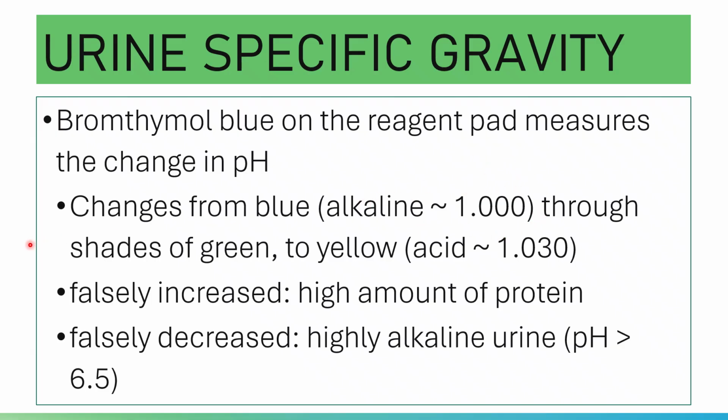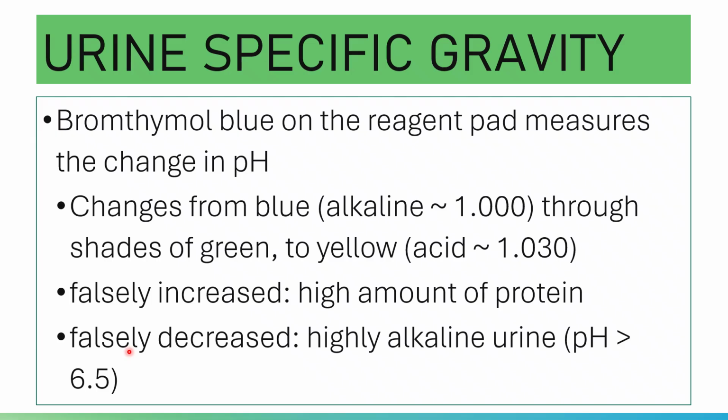Specific gravity using the reagent strip is not affected by glucose, protein, or radiographic contrast media, because the polyelectrolyte is specific to ions.